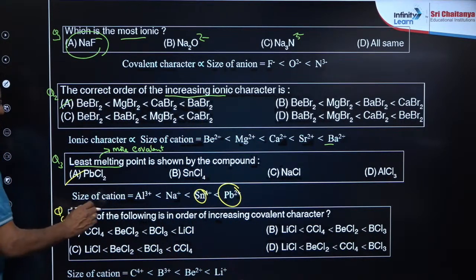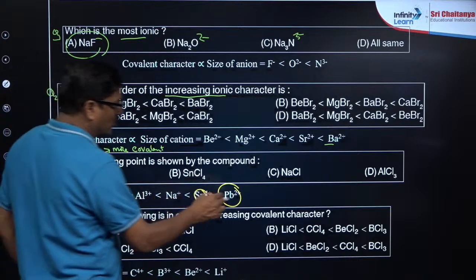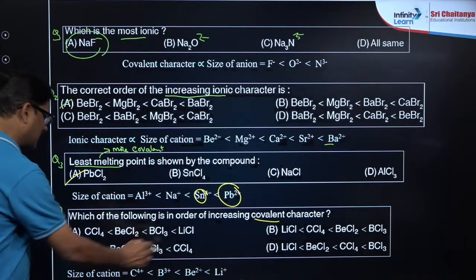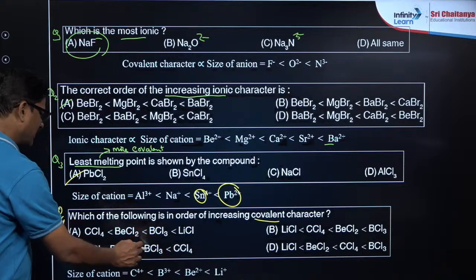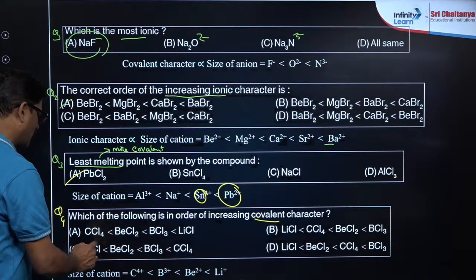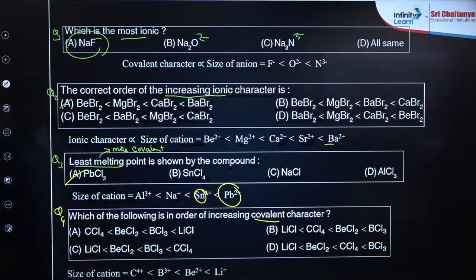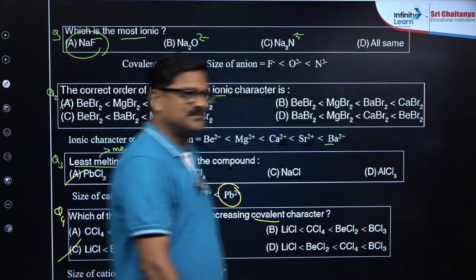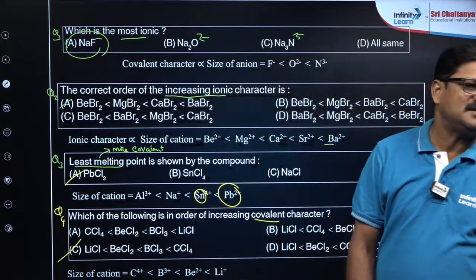Which of the following is the order of increasing covalent character? Lithium chloride, beryllium chloride, CCl4. So which of the following is the order of increasing covalent character is going to be this one, option C.